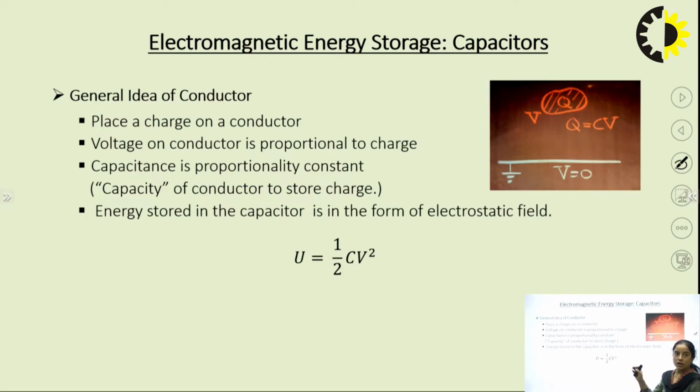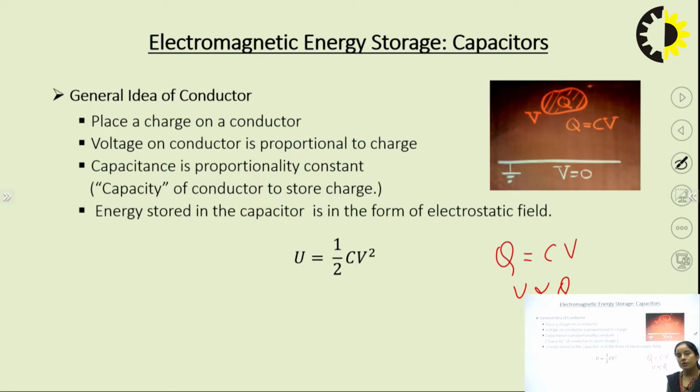The general idea of a conductor is that when we place a charge on a conductor, the voltage on the conductor is proportional to the charge. So Q equals C into V, or V is proportional to Q. Capacitance is the proportionality constant.